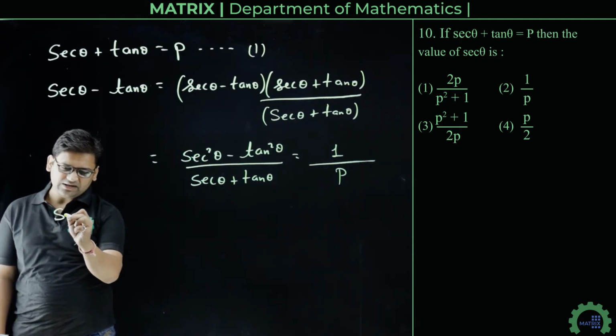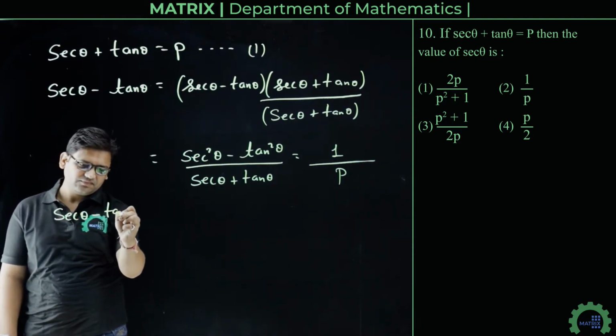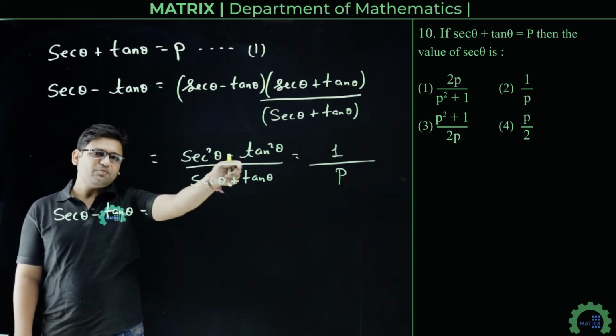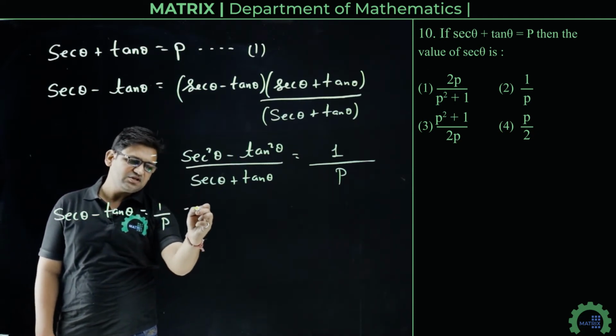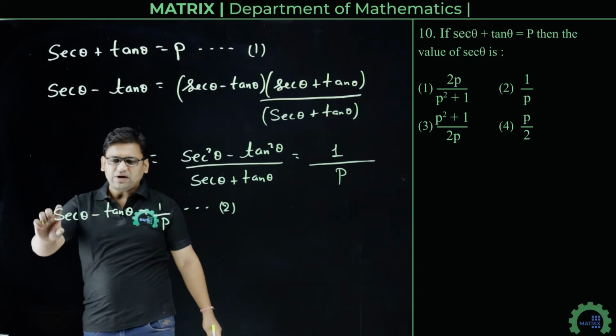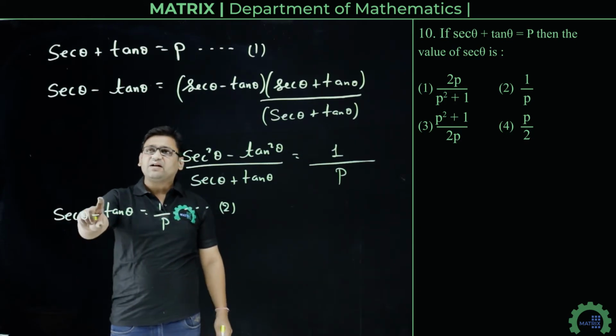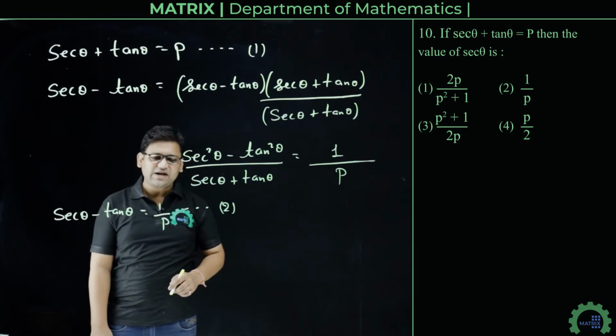And sec theta minus tan theta is 1 upon P, which is equation number 2. On adding equations 1 and 2, tan theta gets cancelled and we get the value of sec theta.